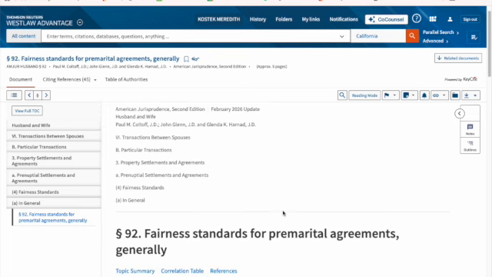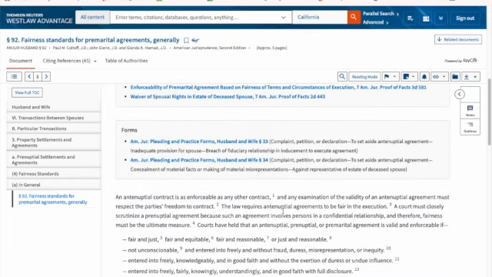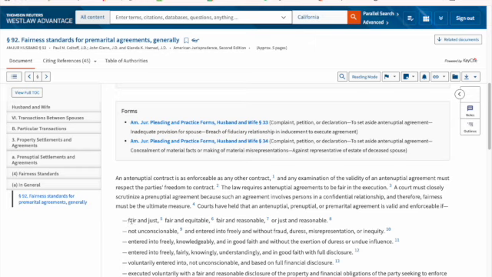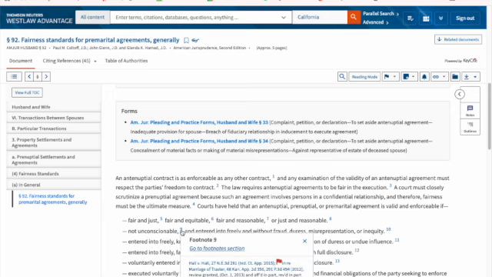Here under the fairness standards of premarital agreements in general, I see that there is this, it must be fair and just, fair and equitable, fair and reasonable, or just and reasonable, not unconscionable. And I have a footnote for not unconscionable. So here is that term unconscionable within premarital agreements. Whatever case I find here is probably going to be good enough to start my research. So I can select 9, and the first one is Hall v. Hall, but then I have several others that I could have chosen. I'm going to go ahead and say Hall v. Hall is going to be my one good case.